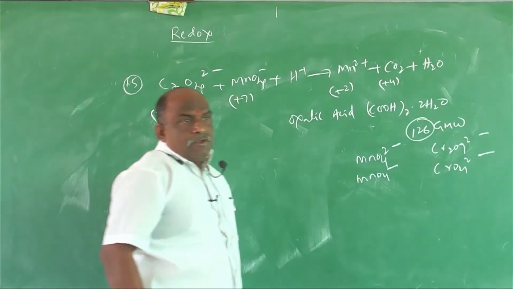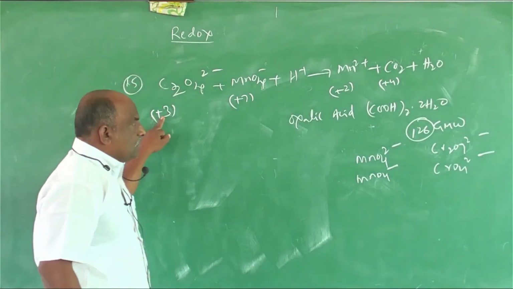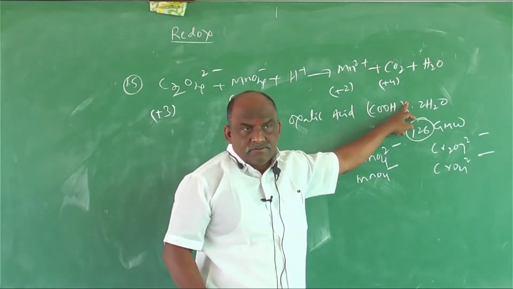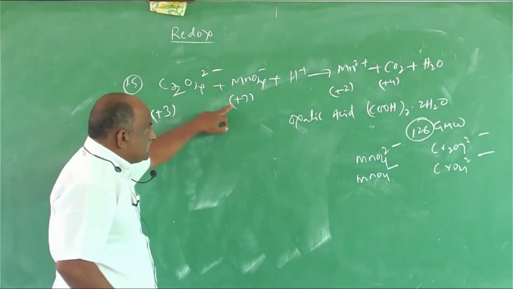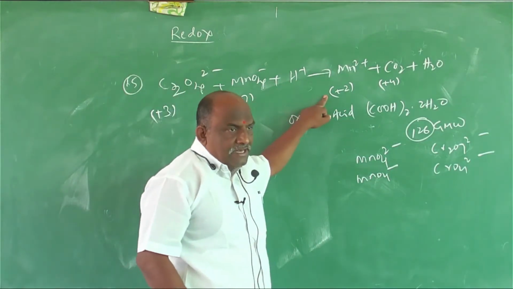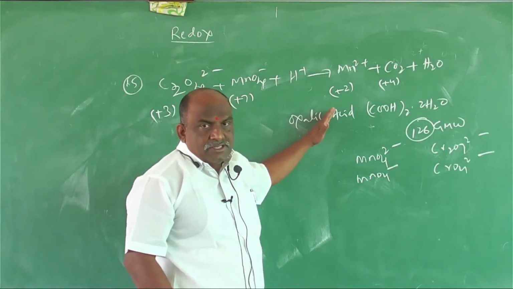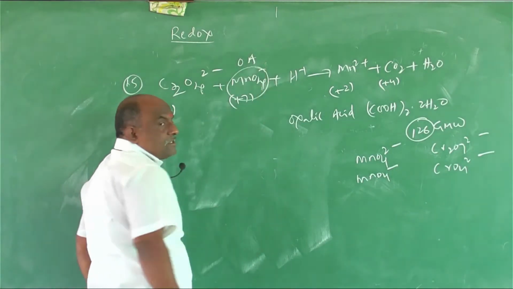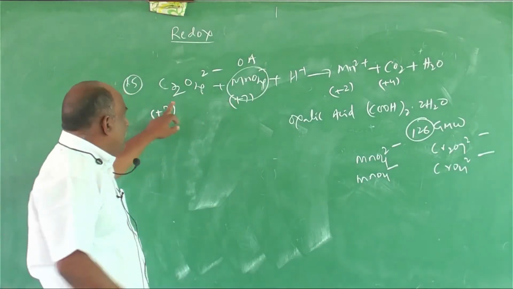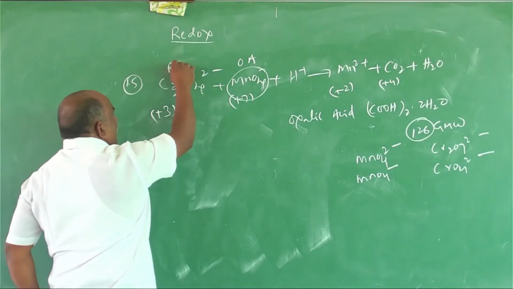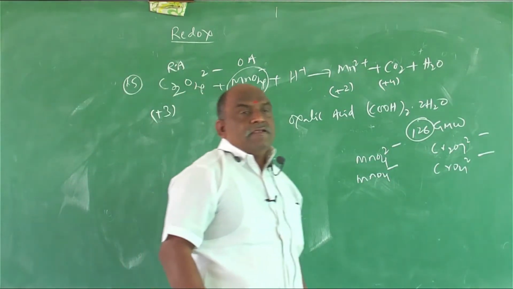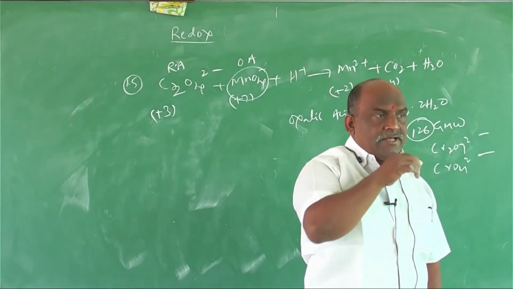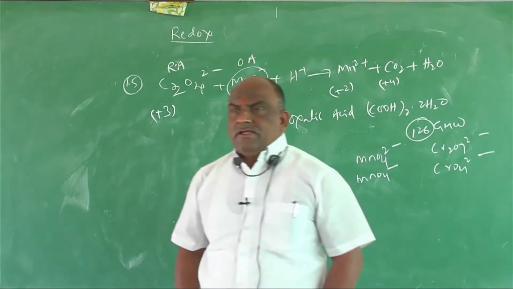Clear? So the carbon oxidation state +3 to +4 increases, oxidation. Manganese oxidation state +7 to +2 decreases, reduction. This species is the oxidizing agent, and this is the reducing agent. Oxalate ion as a reductant.